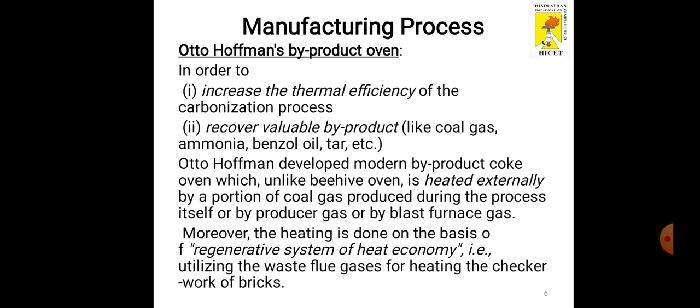This method is used to convert coal into coke. In order to increase the thermal efficiency of the carbonization process and to recover valuable byproducts like coal gas, ammonia, benzene, oil, tar, naphthalene, etc., Otto Hoffmann's byproduct oven method is preferred for manufacturing coke from coal. And there is one more thing: using this method, the regenerative system of heat economy is followed. That is, the fuel taken will be very low, and it is a conservative method also.